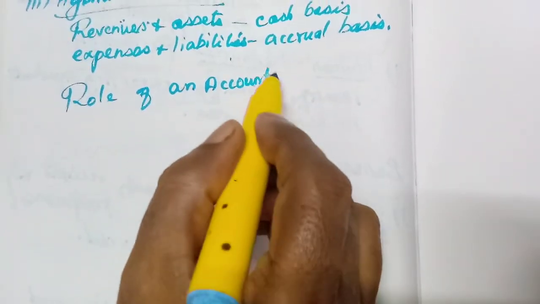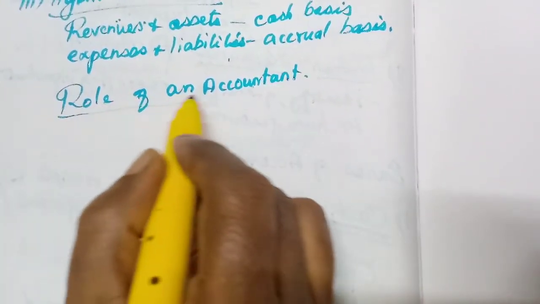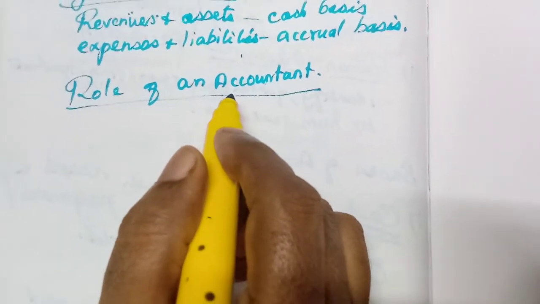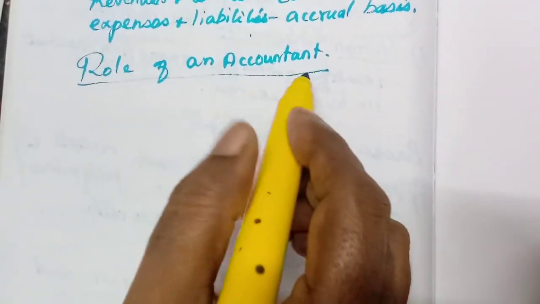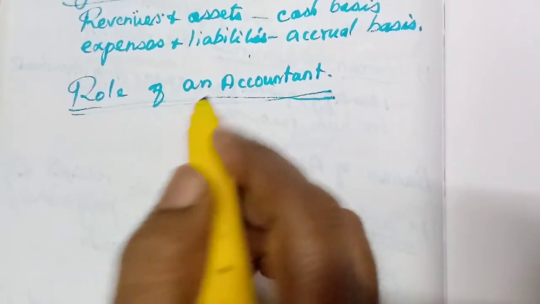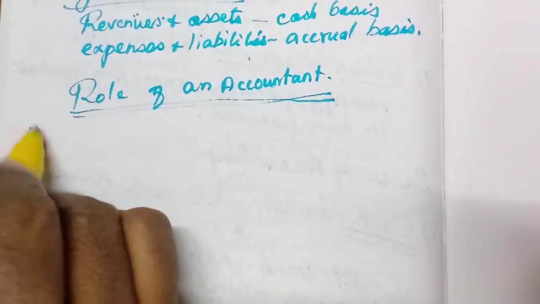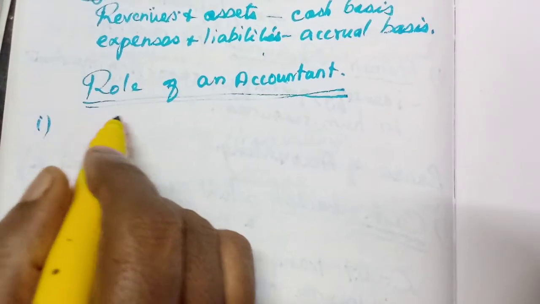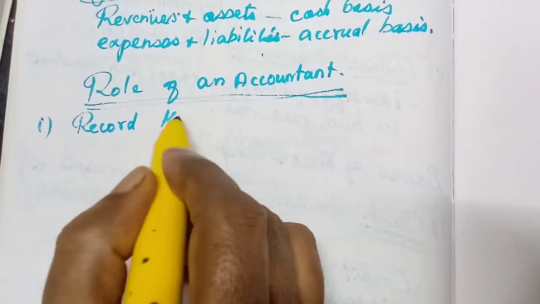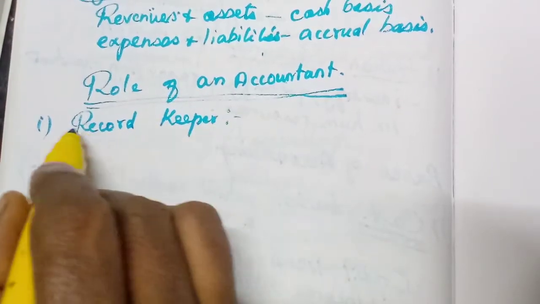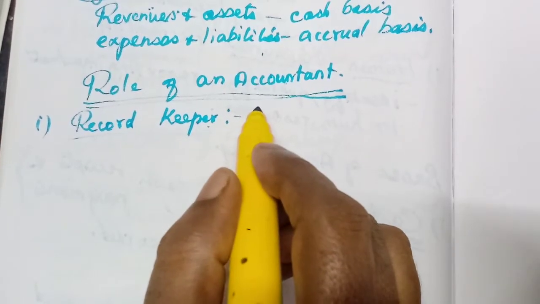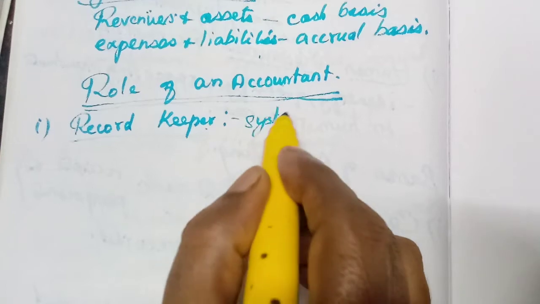Do you think only that the accountant has to prepare the financial accounts, the financial statements, trading and profit and loss account and balance sheet, and he can sit simply? No. He performs many roles in a business organization. First one, as we said, he is preparing the books of accounts. So, he is the record keeper. He maintains many records, so he is called a record keeper. What are the records he keeps? He maintains a systematic record.